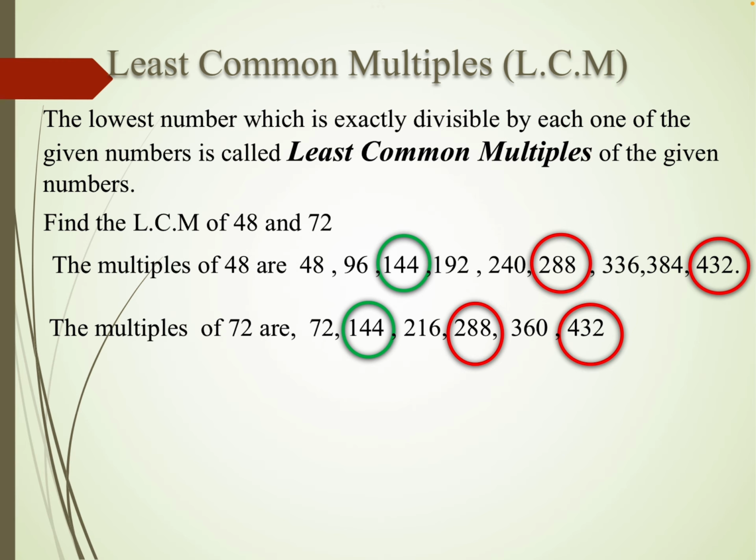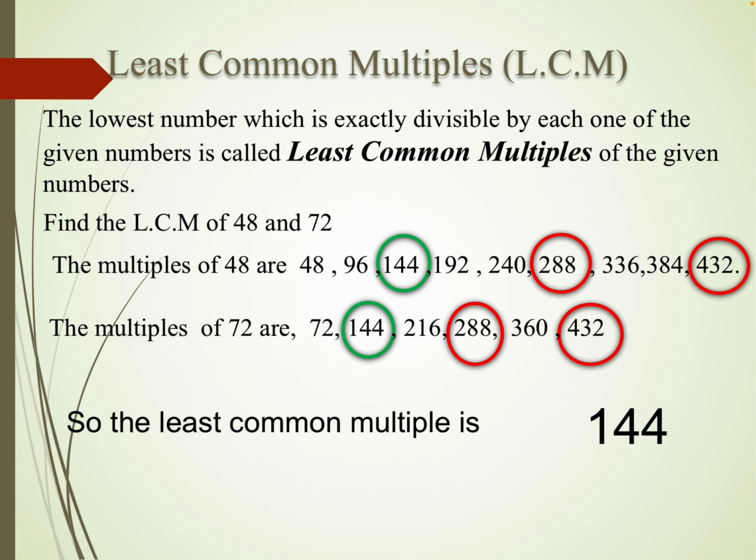The least common multiple is what? 144. So LCM will be 144, but common multiples are also 288 and 432. So the least common one is 144.